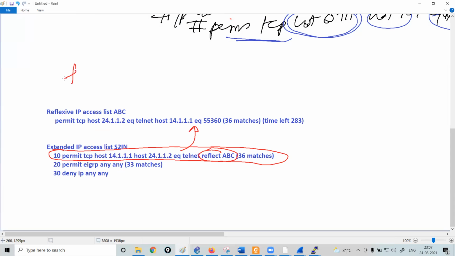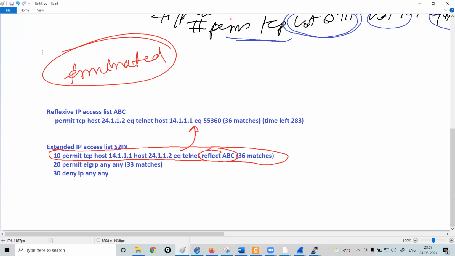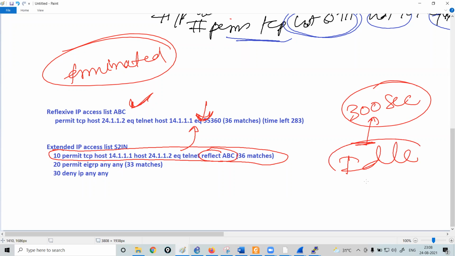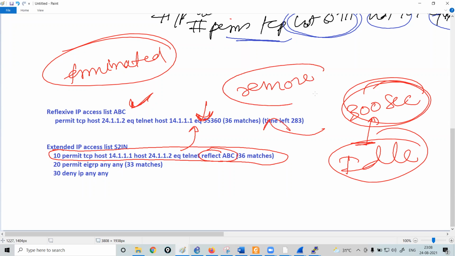Now, even though the connection has been terminated, you can still see this ACL. Why? Because whenever the reflexive ACL is created, by default the timeout is 300 seconds. And this 300 is an idle timeout. That means if for 300 seconds no packet is forwarded and no packet is matched with this ACL, the router will remove this reflexive ACL. The router will remove this statement after 300 seconds of idle timeout.